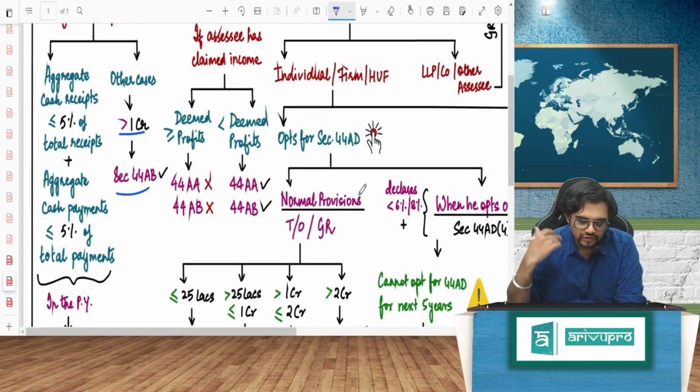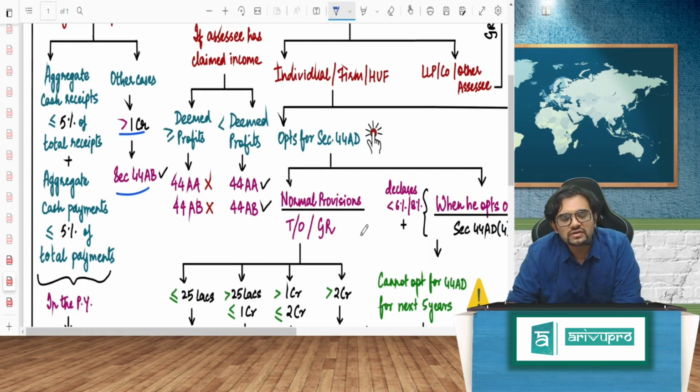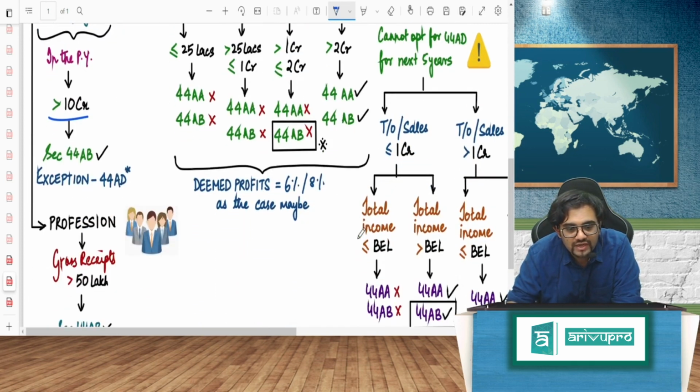So, to help people come to track, they've said aggregate cash receipts should be less than or equal to 5% of the total receipts. Plus, aggregate cash payments made during the previous year should be less than or equal to 5% of the total payment. So, if your cash receipts and cash payments are less than or equal to 5%, which means it should not exceed 5%, then that 1 crore limit is now raised to 10 crore.